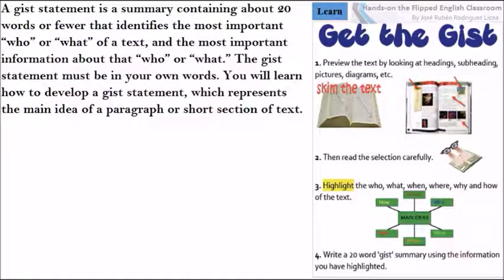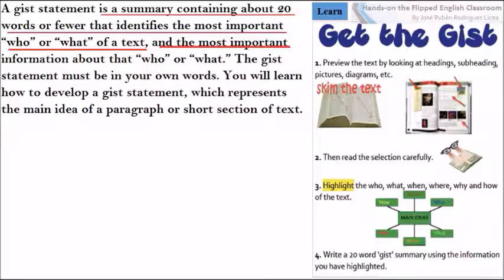A gist statement is a summary containing about 20 words or fewer that identifies the most important who or what of a text, and the most important information about that who or what. The gist statement must be in your own words. You will learn how to develop a gist statement, which represents the main idea of a paragraph or short section of text.